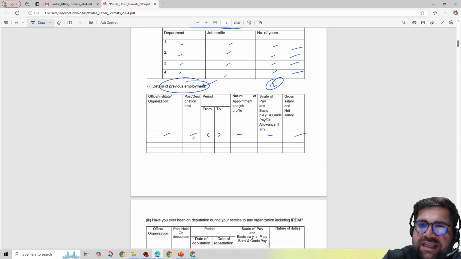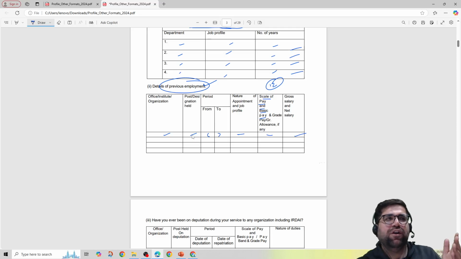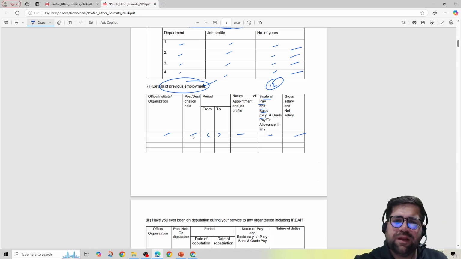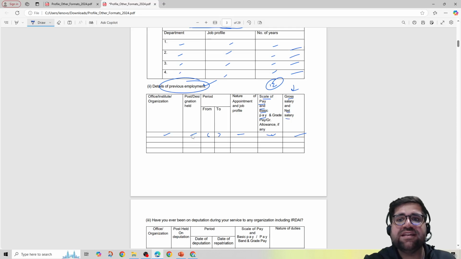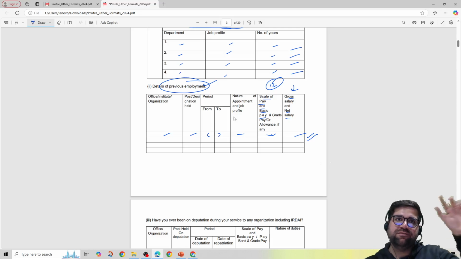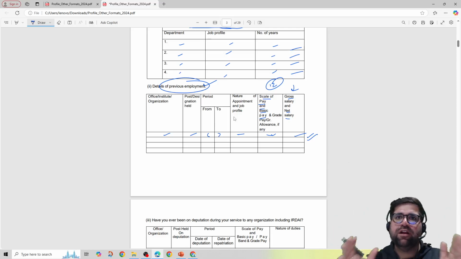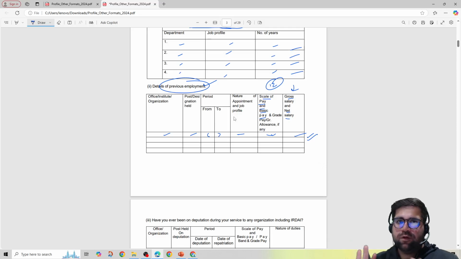So if you see scale of pay and basic pay, scale of pay also means, like in government organizations there are multiple scales, right? Scale 1, scale 2 and all that stuff. So you can mention it over here. But they have specifically asked you gross and net salary also. So you have to mention that this is my gross and this is my net. Gross is before deductions, net is after deductions. Simple. Cool. जितना कटफट के हाथ में आता है वो net salary होता है.